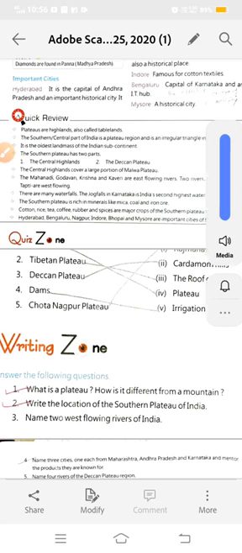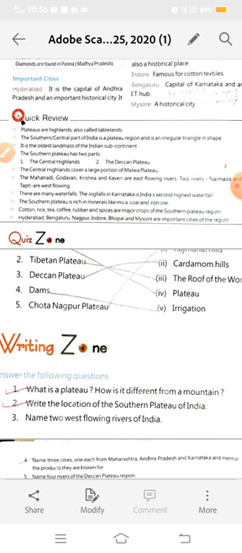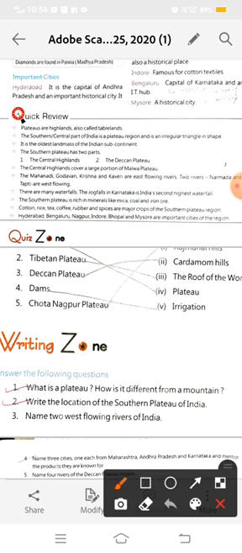Students, as you know, in our previous lecture we completed the explanation and the multiple choice questions in the textbook of chapter number 5, the Southern Plateau. Today we will answer the following questions in the Writing Zone, which is given on page number 35 and 36. But before starting our writing zone, we will revise the quick review.